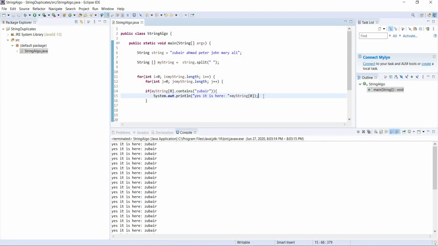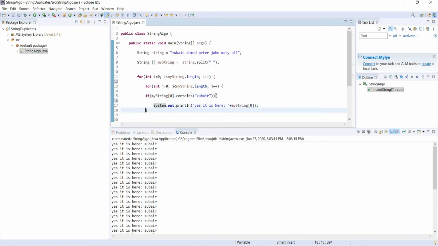Okay, so now let's modify this code. You remember when we printed I and J last time, it took 0 and checked all 5 J's. It wasn't checking if it is present or not, but it was printing, right? We can achieve the same functionality by using I over here. It's going to take I, which is coming from here, that is 0. The index is 0, that is Zubair, right?